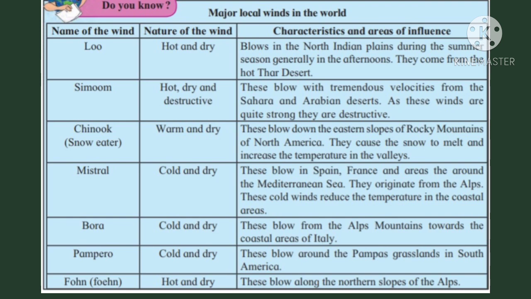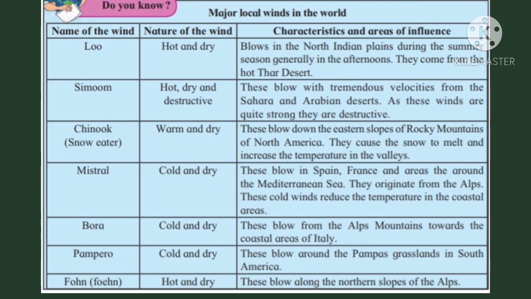Fourth wind is Mistral. The nature of this wind is cold and dry. Characteristics and areas of influence: these blow in Spain, France and areas around the Mediterranean Sea. They originate from the Alps. These cold winds reduce the temperature in the coastal areas.